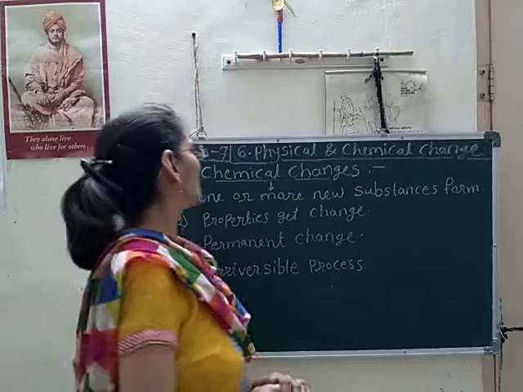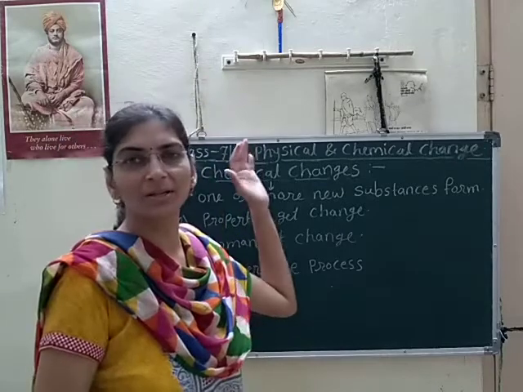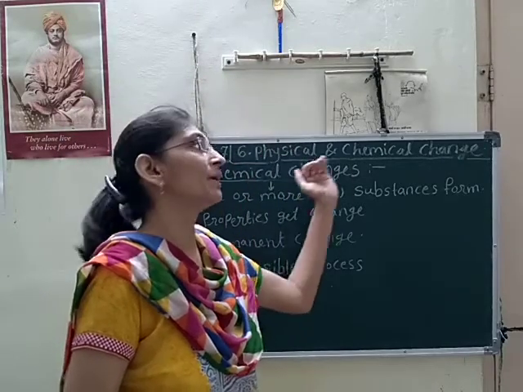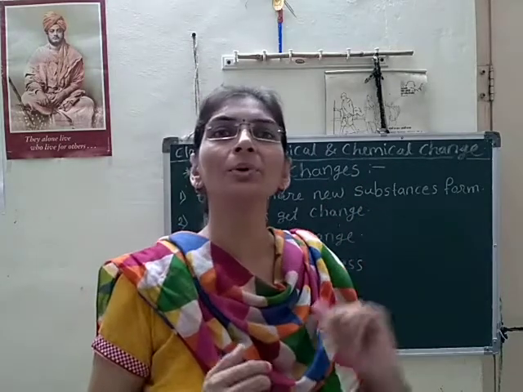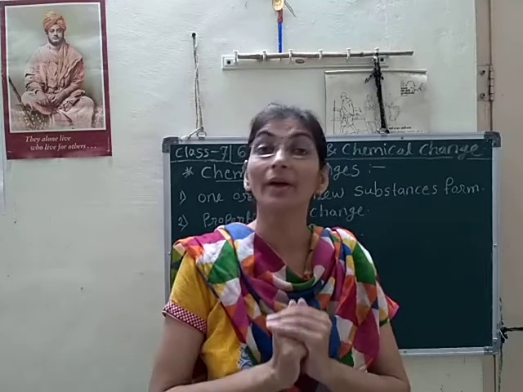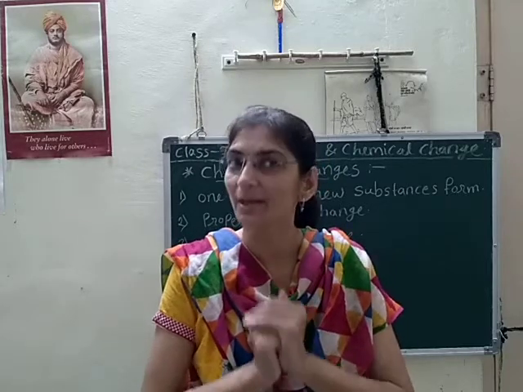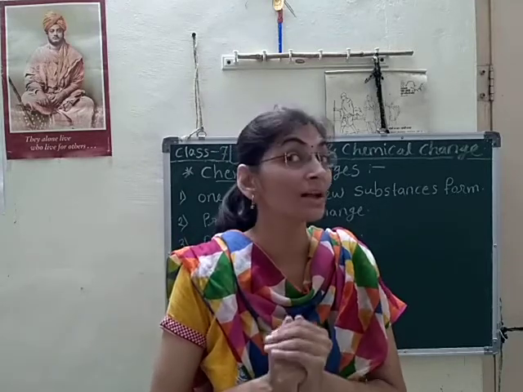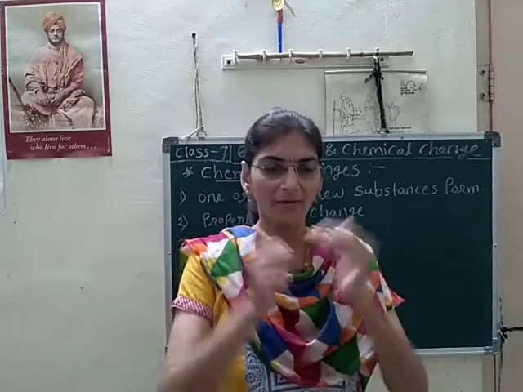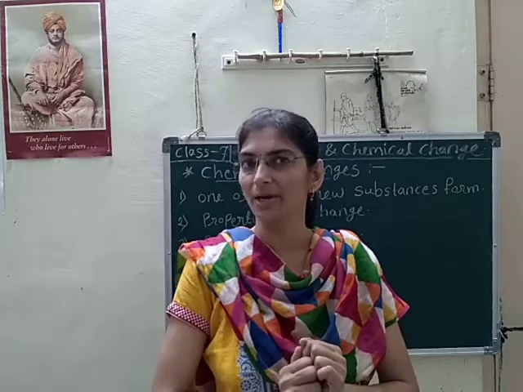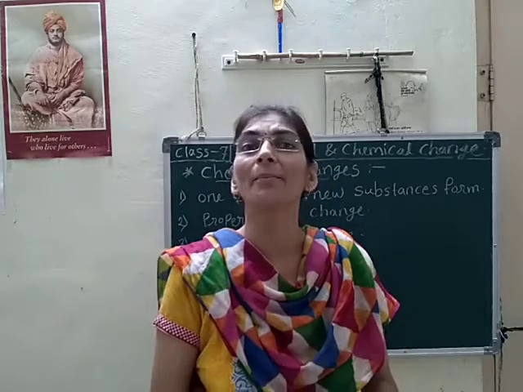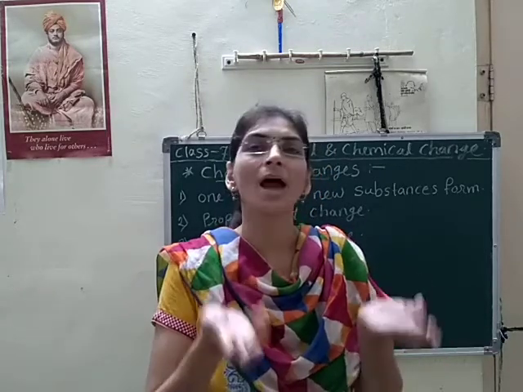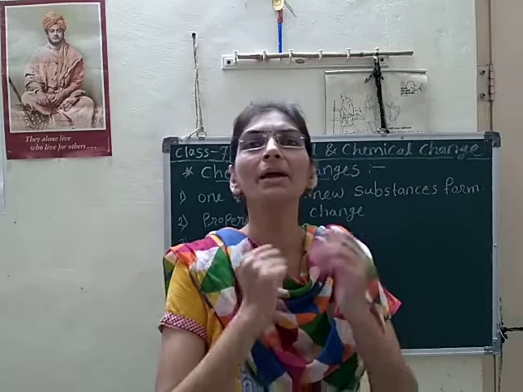Today we will see class 7 science chapter number 6, that is physical and chemical change. In this chapter, up to now we have learned about various types of physical and chemical changes through various experiments. We have performed various types of experiments and through that we could understand what happened during the physical change and what happened during the chemical change.